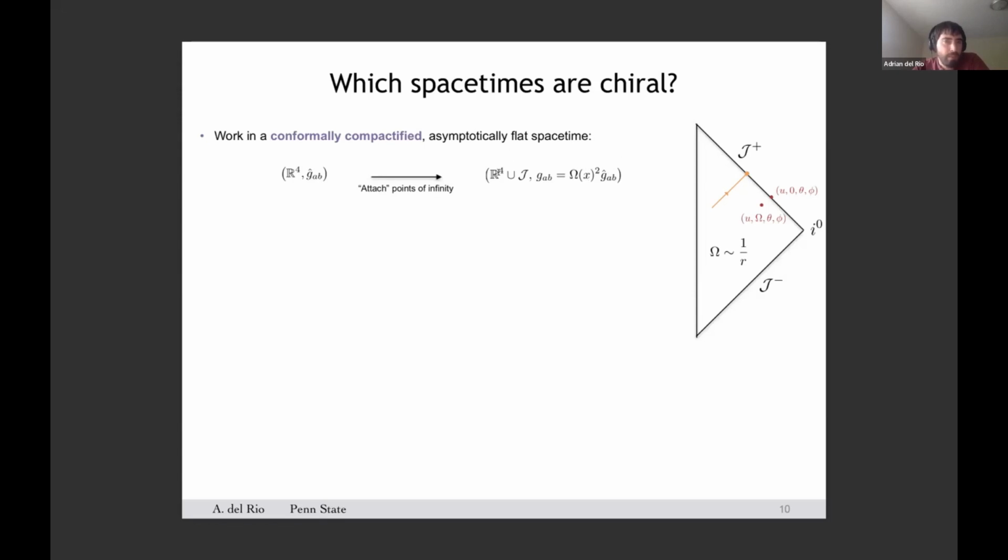On the other hand, the physical spacetime is topologically trivial, R^4, so the unphysical one is constructed from the physical one plus a set of new points that are attached smoothly to the original manifold in such a way that they represent the points at infinity. In other words, those points that can be reached asymptotically in the original spacetime by following outgoing null geodesics.